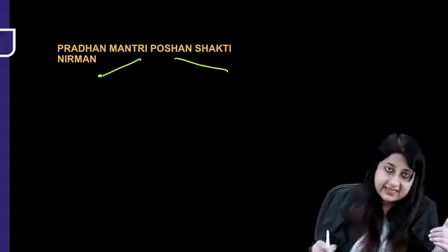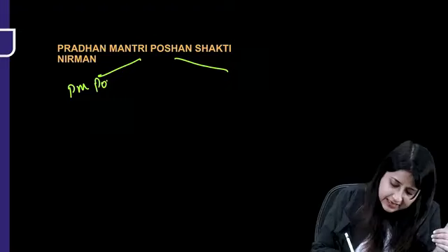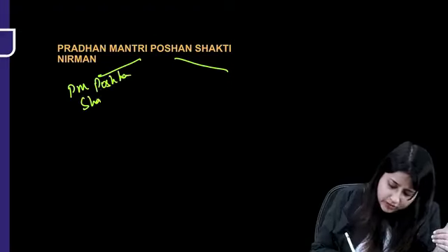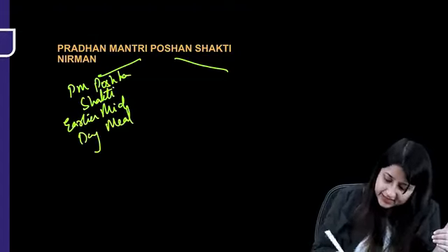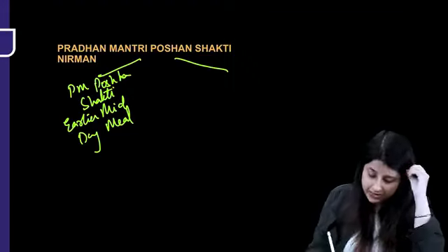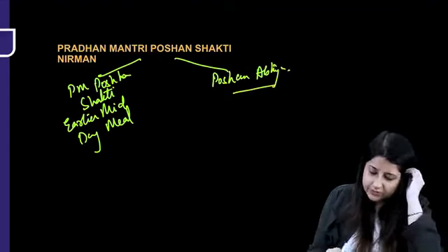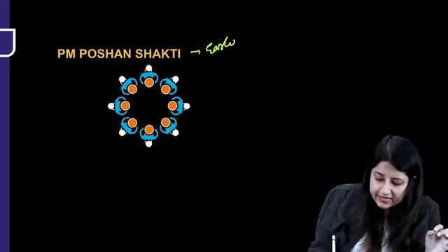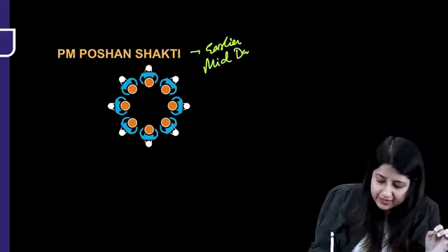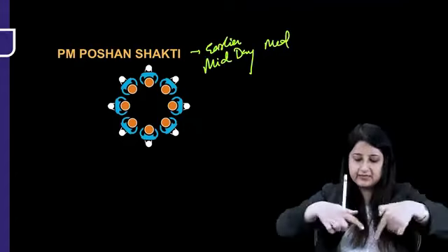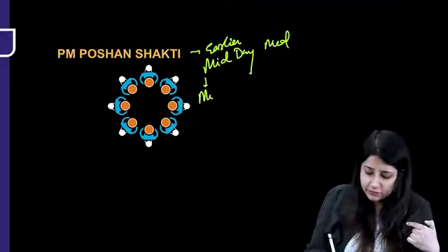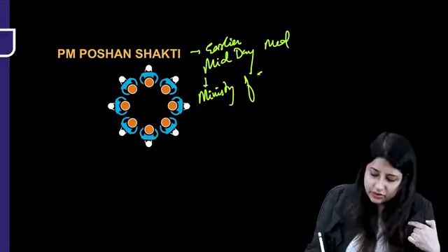Now, Pradhan Mantri Poshan Shakti Nirman. In this, like we had studied, it is two things. PM Poshan Shakti, Pradhan Mantri Poshan Shakti. What was this, everybody? This was earlier midday meal. And over here, what do you have? You have Poshan Abhiyan. Let us quickly look at both of these. This is PM Poshan, earlier midday meal. Now you can see all the children sitting in a circle eating from a common plate. This is under which ministry? This is under Ministry of Education.